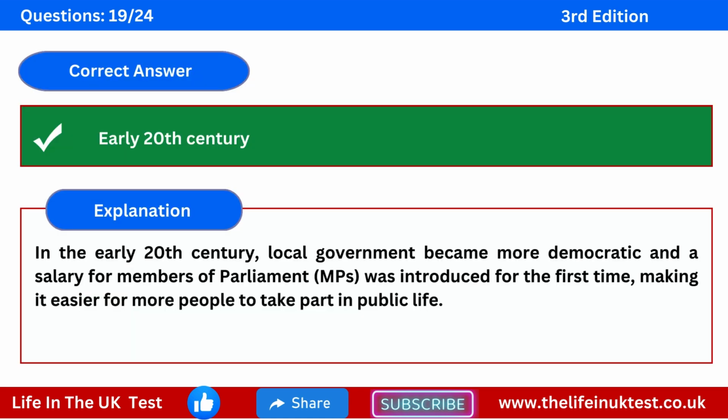The correct answer is early 20th century. Explanation. In the early 20th century, local government became more democratic and a salary for members of Parliament was introduced for the first time, making it easier for more people to take part in public life.